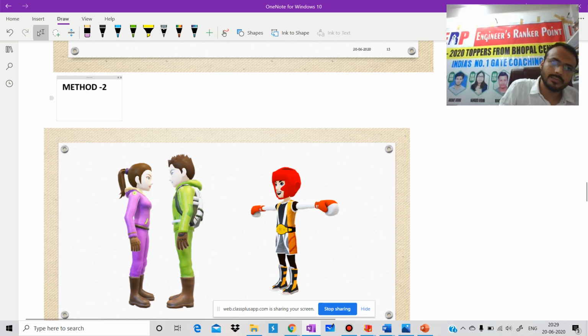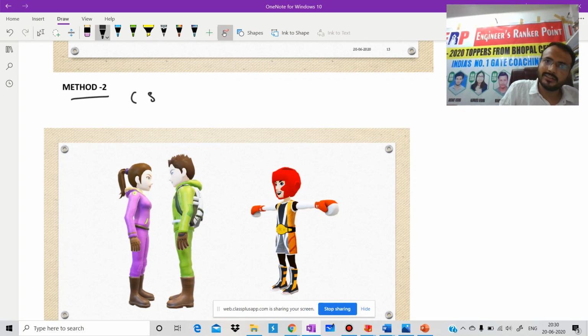In the second method, what we are going to do is supply heat. First, we will try to understand with the help of the given graphics. Again, he is A, she is B, but we need to separate them. The bonding between A and B is very good. Now suppose the girl's parents don't want her to meet that boy, so they give a contract to a wrestler. Suppose that C person is a wrestler.